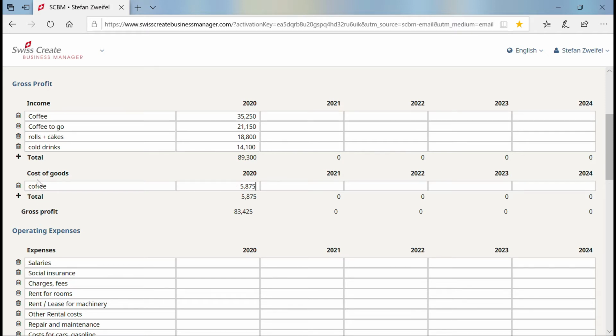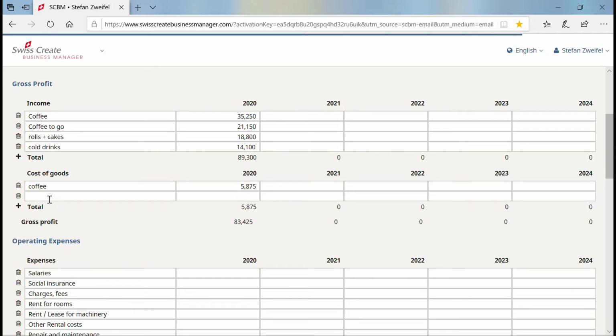Coffee to go. What are the costs of the coffee to go? The same calculation. 3 days by 47 weeks by 50 cents by 50 cups makes a total amount of $3,525.